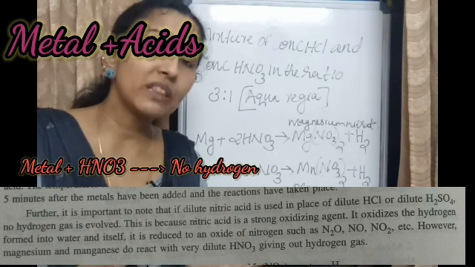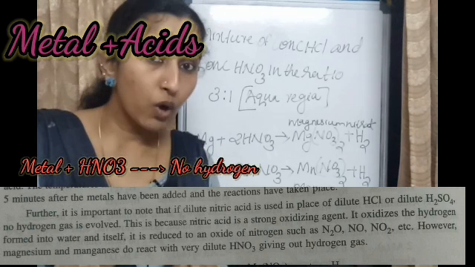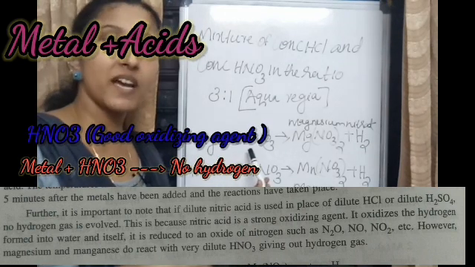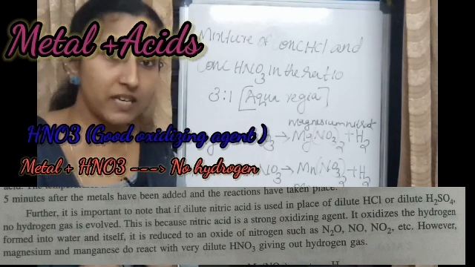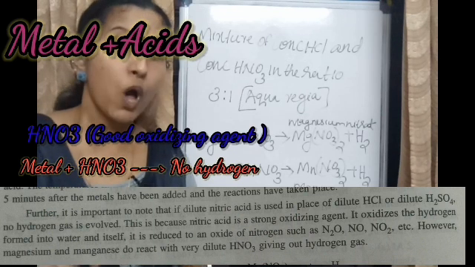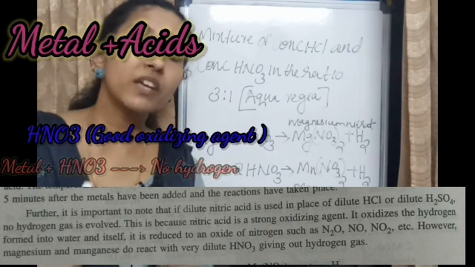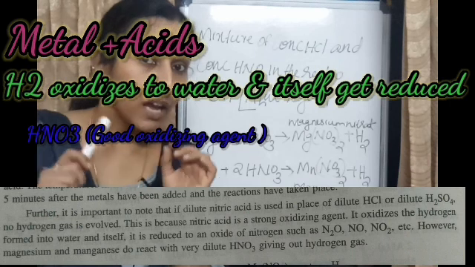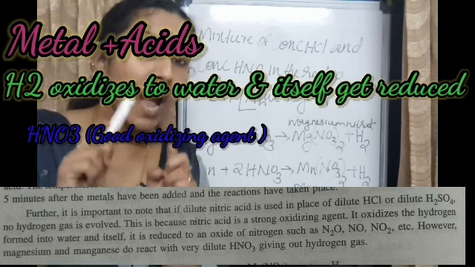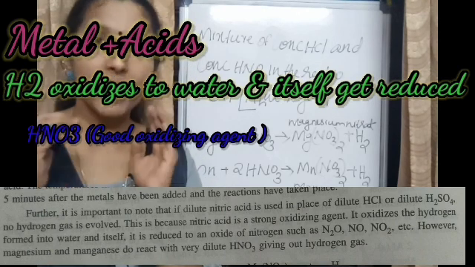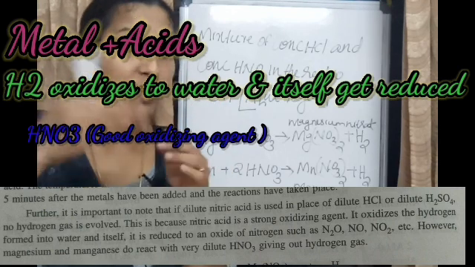When a metal reacts with nitric acid, there is no evolution of hydrogen gas because nitric acid is a good oxidizing agent. It contains 3 oxygen. This nitric acid oxidizes hydrogen to water. So when the metal reacts with nitric acid, hydrogen is formed, but soon after the formation, hydrogen changes to water. Nitric acid gives oxygen and hydrogen combines with this oxygen to form water.